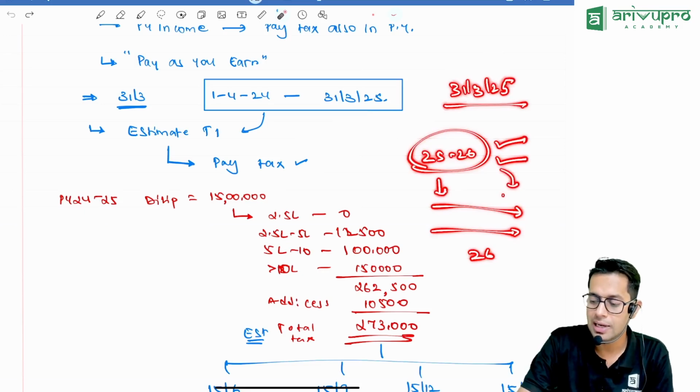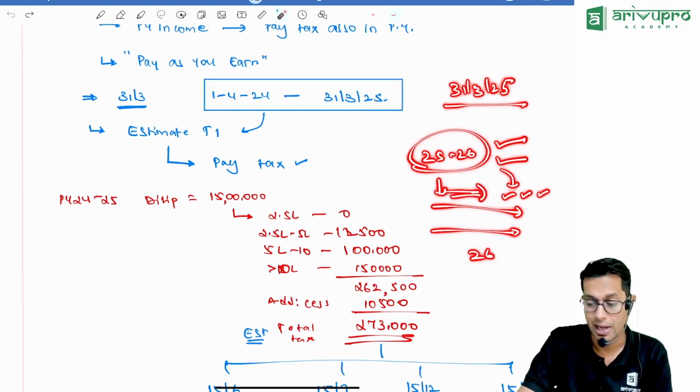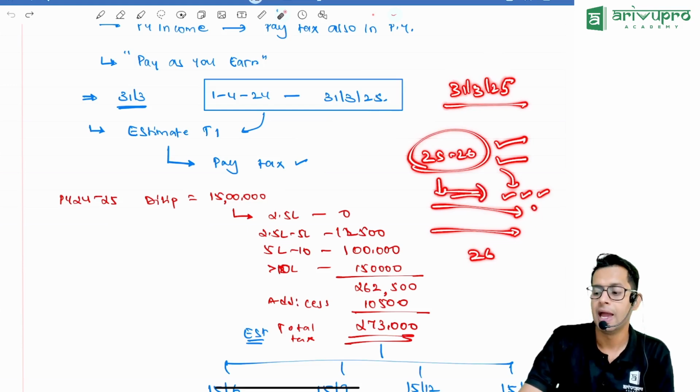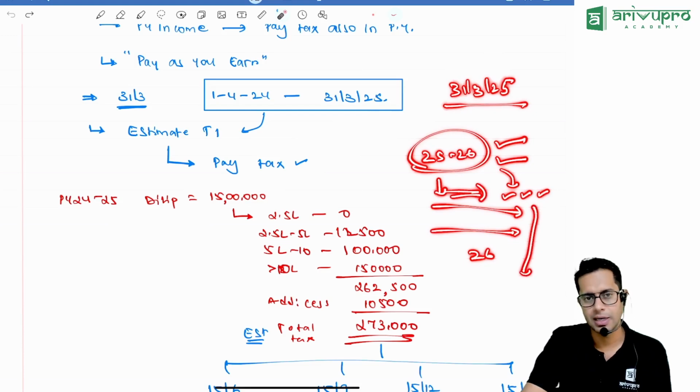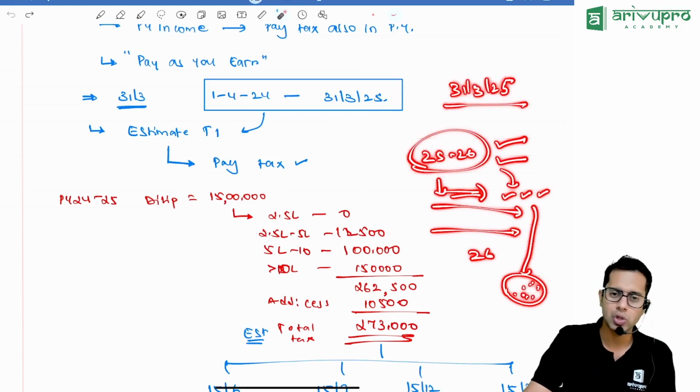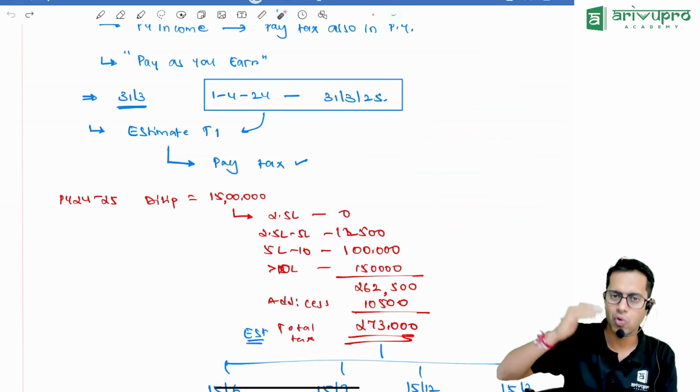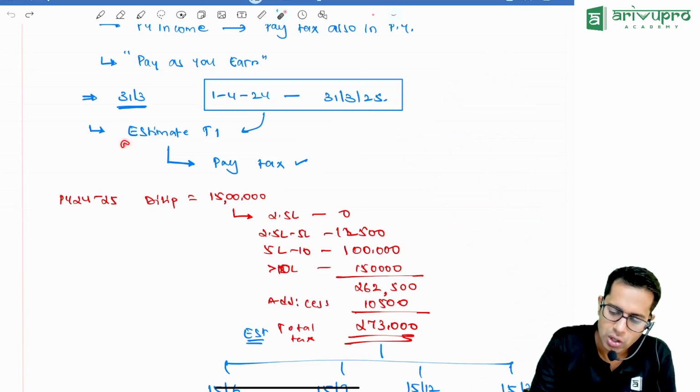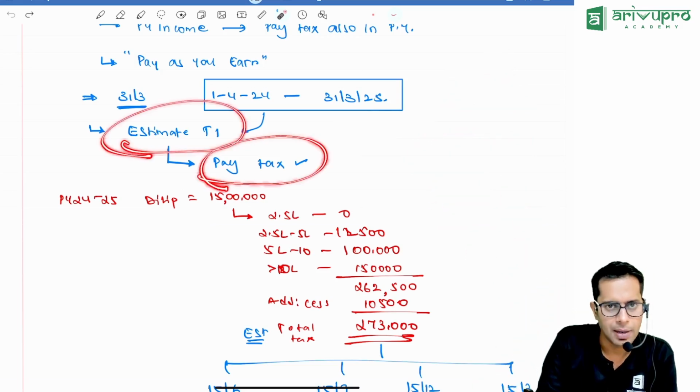So for the current year, what is your expectation? How much income are you going to earn in the current year? Estimate that and find the tax amount on that estimated income. You'll get some tax amount. That is the estimated tax on the estimated total income. This you have to pay in 4 equal installments.